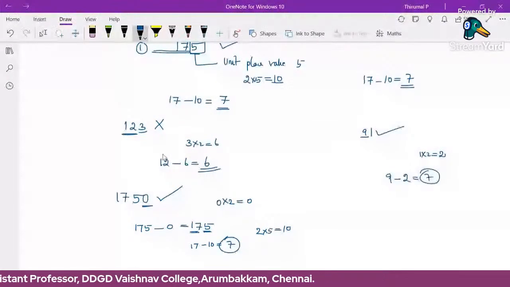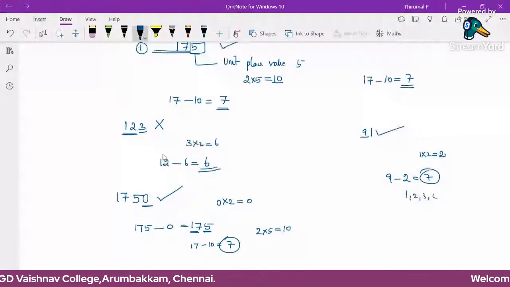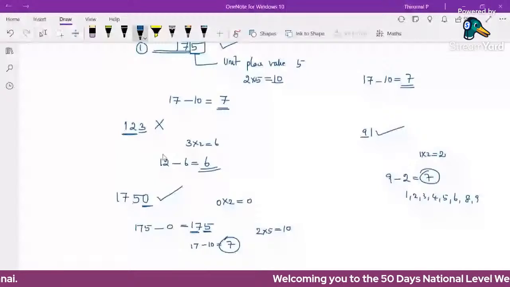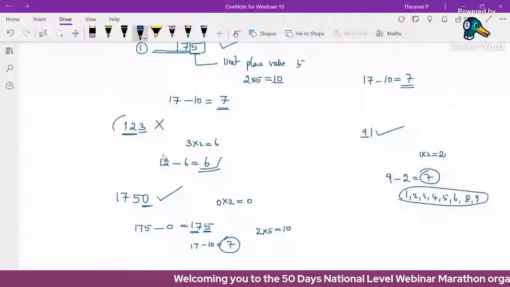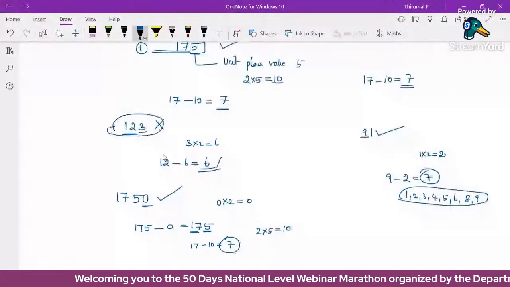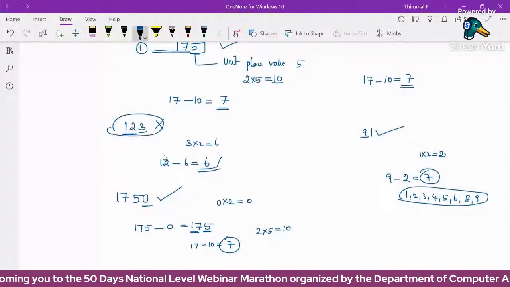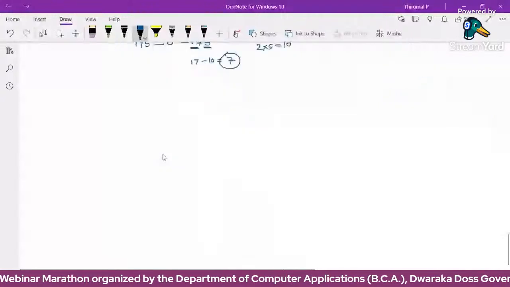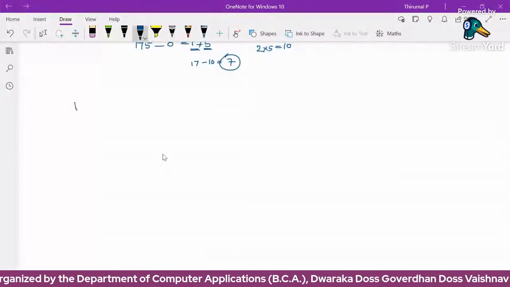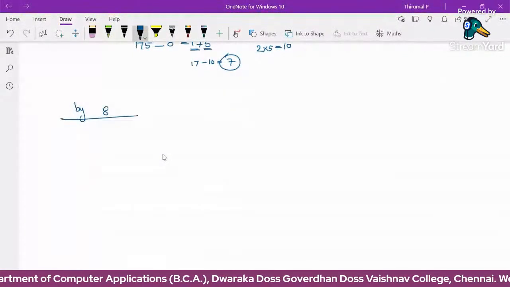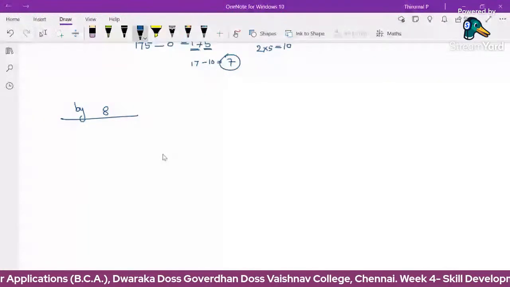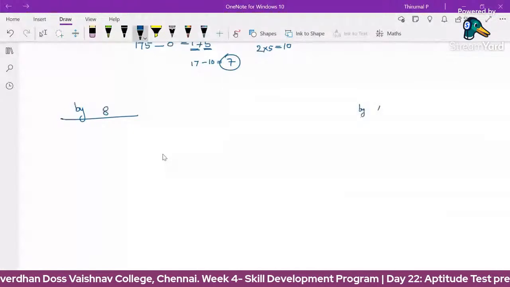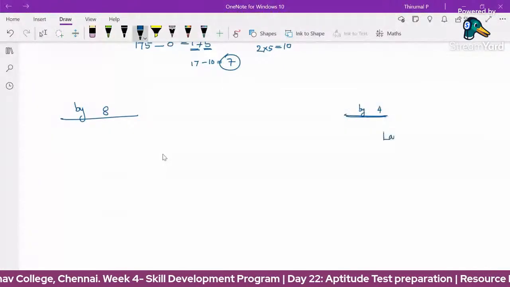Suppose we are getting some other number, 1, 2, 3, 4, 5, 6, 8, 9, which means the number is not divisible. Here we got 6, so the original number 123 is not divisible by 7. If we get the final answer 7, the number is divisible by 7. This is the divisibility condition by 7. Next, divisibility by 8. Okay. For a given number, for divisibility by 4, we are checking only the last 2 digits.